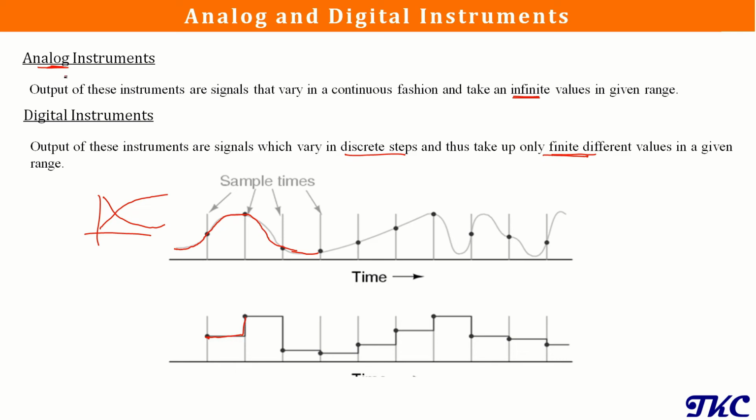Most of the instruments that are available are analog in nature, and we know that we have to use instruments for control purposes also. So in that case, they have to interact with digital computers or controllers. For that, we always need to convert this continuous signal into these discrete steps. These discrete steps can be directly sent to a computer for further processing. So in that case, we will be using an analog to digital converter.